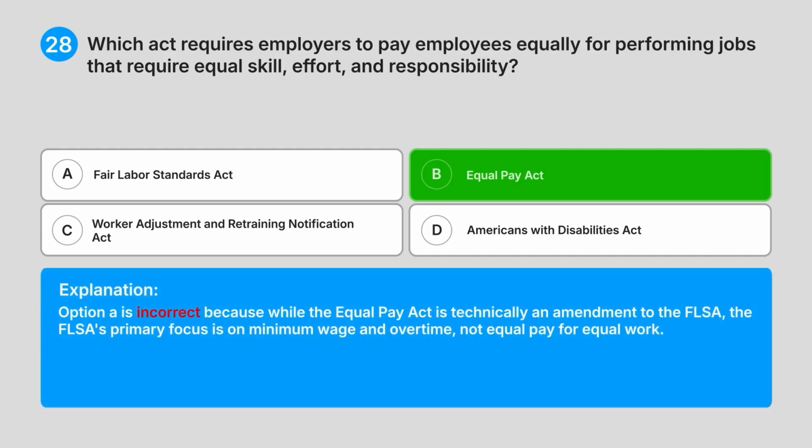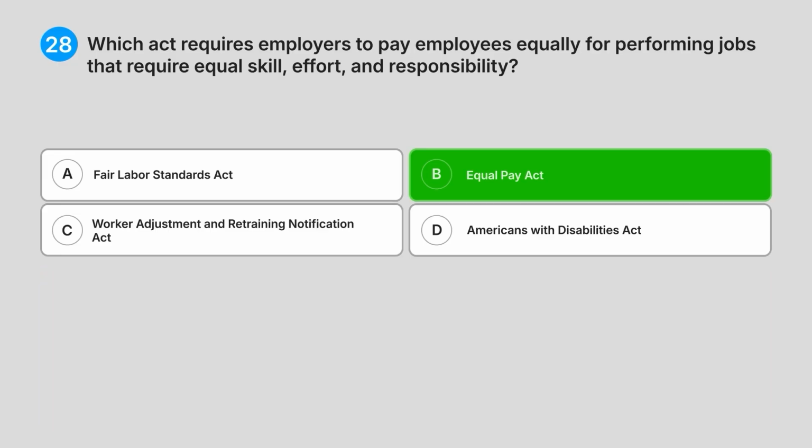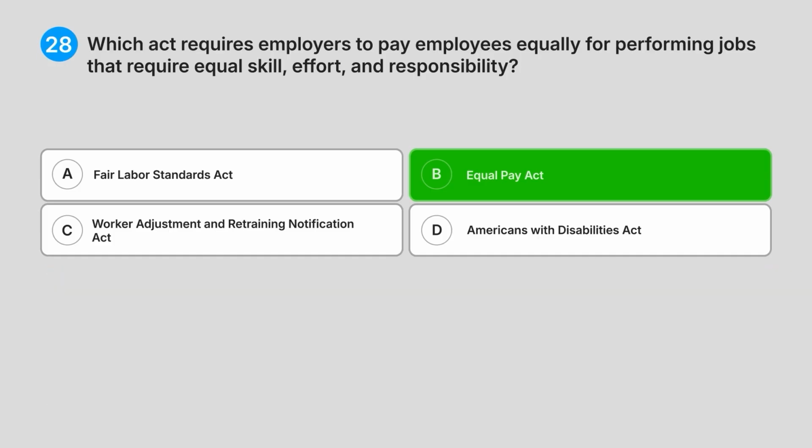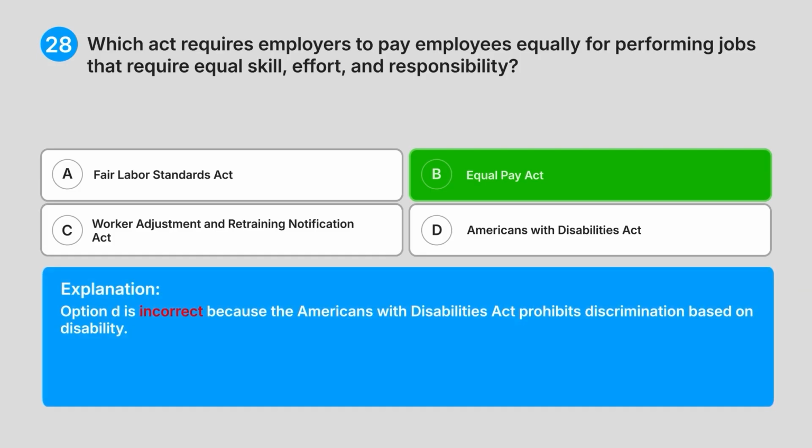Option A is incorrect because while the Equal Pay Act is technically an amendment to the FLSA, the FLSA's primary focus is on minimum wage and overtime, not equal pay for equal work. Option C is incorrect because the Worker Adjustment and Retraining Notification Act deals with plant closings and mass layoffs. Option D is incorrect because the Americans with Disabilities Act prohibits discrimination based on disability.